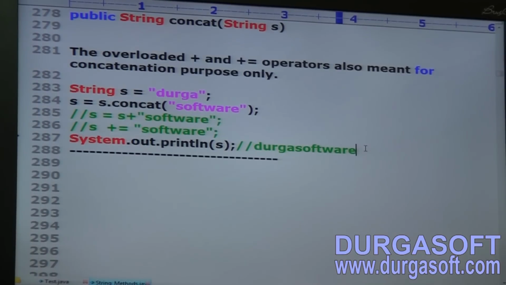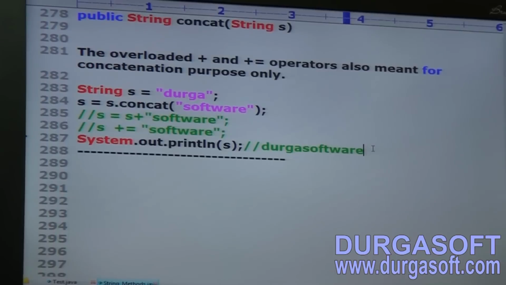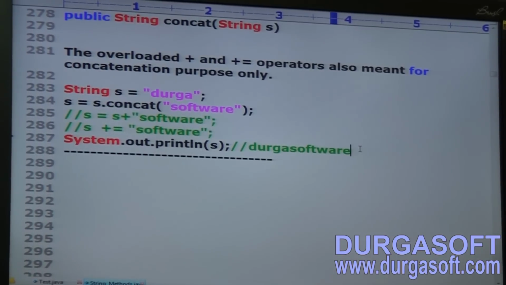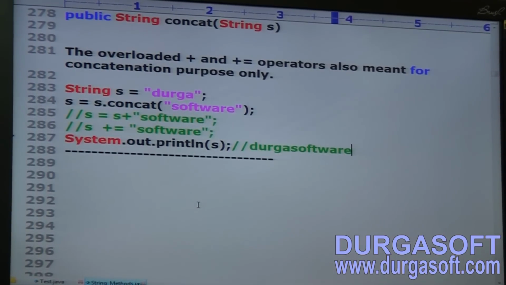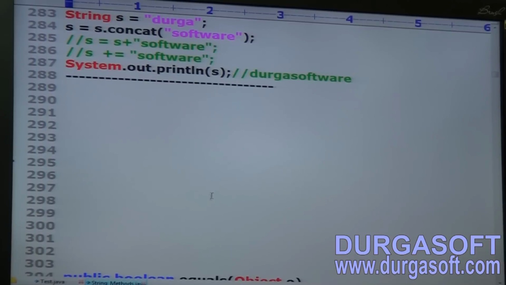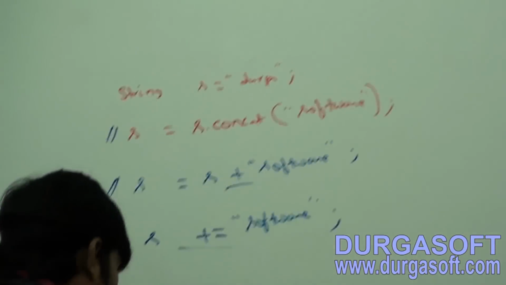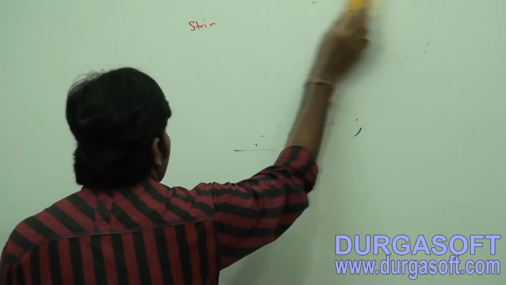Clear, right? So this is one thing you people should be aware of: the overloaded plus and plus equal operators are also meant for concatenation purpose only. Any explanation required about this method? Okay, that's a very commonly used method. Next one, here there are two methods I have to explain. Let me talk about these, and then you can take the notes anyway.